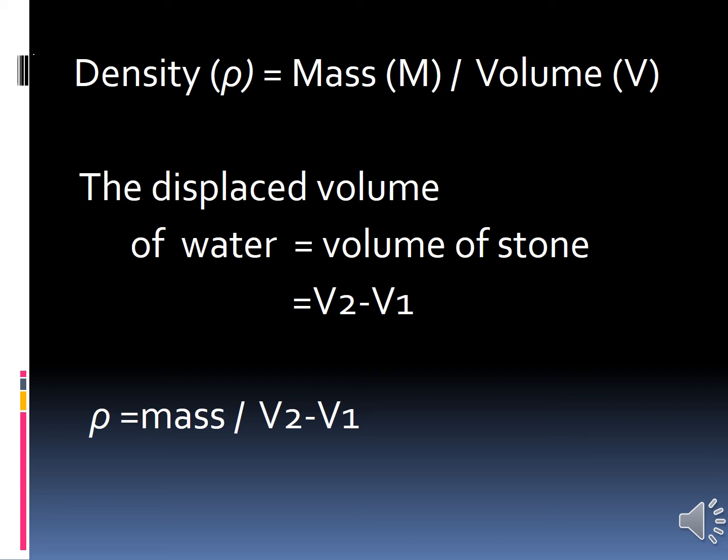Rho equals mass by volume. Here, how can you find the volume? We have already said the displaced volume of the water equals the volume of stone. By how much the level has risen is the volume of the stone. So we are going to find it by subtracting: V2 minus V1, so 20. So rho equals mass by V2 minus V1. That's all about this experiment. We have determined the density of a solid heavier than water. Can you all understand?